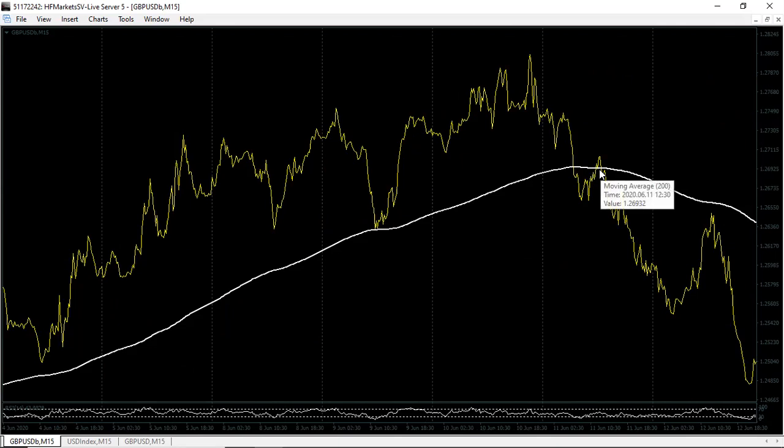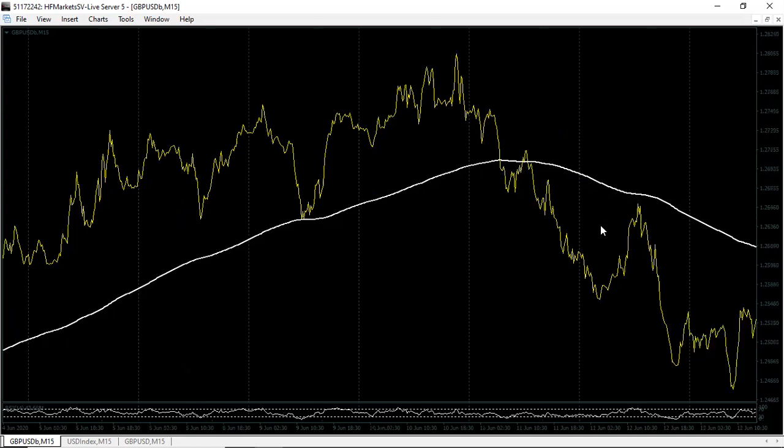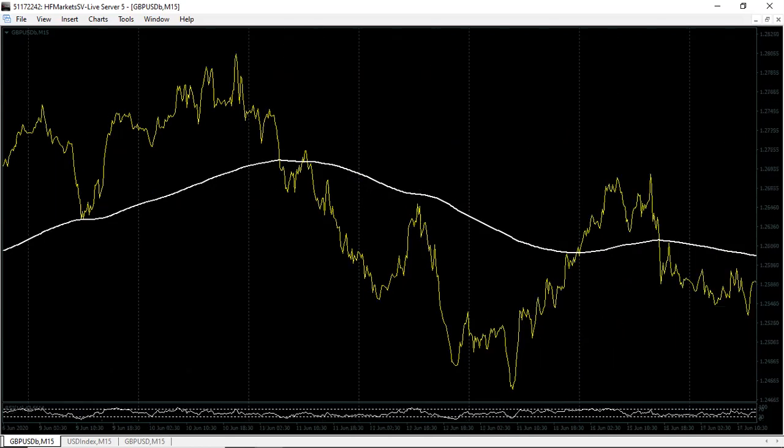So every time the market is above the moving average, you are only, and mark that word, it's the keyword, only looking for buying opportunities. Every time the market comes below the moving average, like right here, you are looking for selling opportunities only. Look, bam, nice opportunity. Look, bam, nice opportunity.